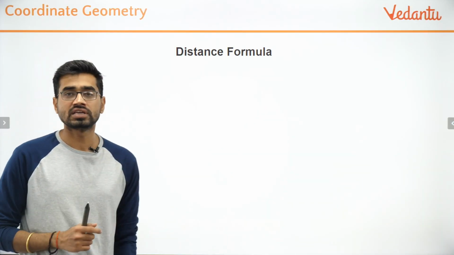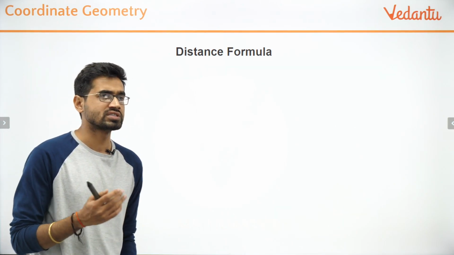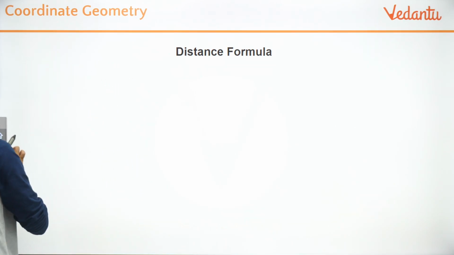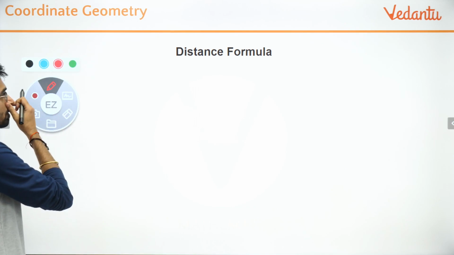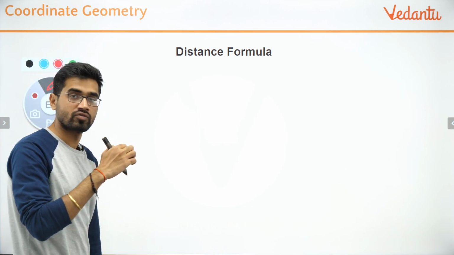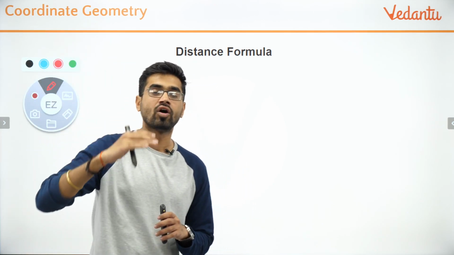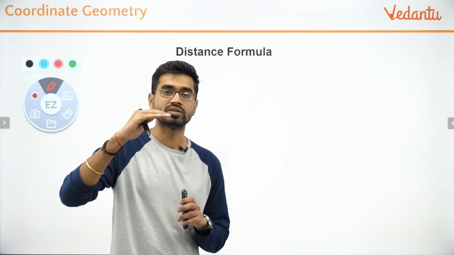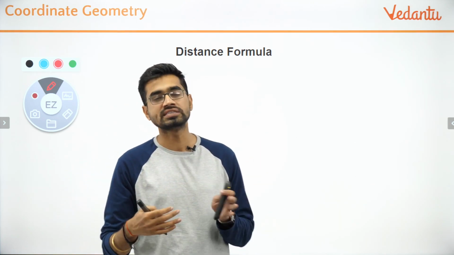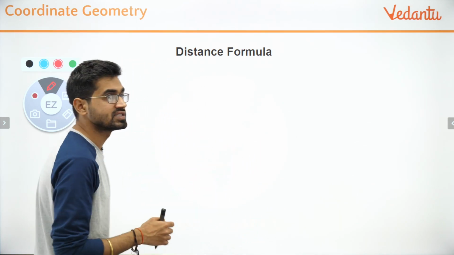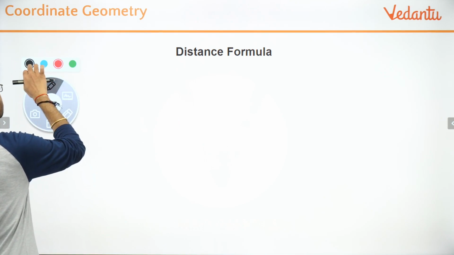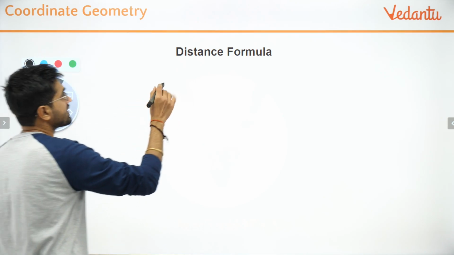I'm going to take up the distance formula. I'm going to derive this formula because it's a very easy formula, and then we'll move to problems based on it. Trust me, if I arrange the chapters in ascending order of easiness, the easiest one is probability, then AP, and coordinate geometry will be the next one. It's a very easy chapter. So let's start with the coordinate geometry distance formula.